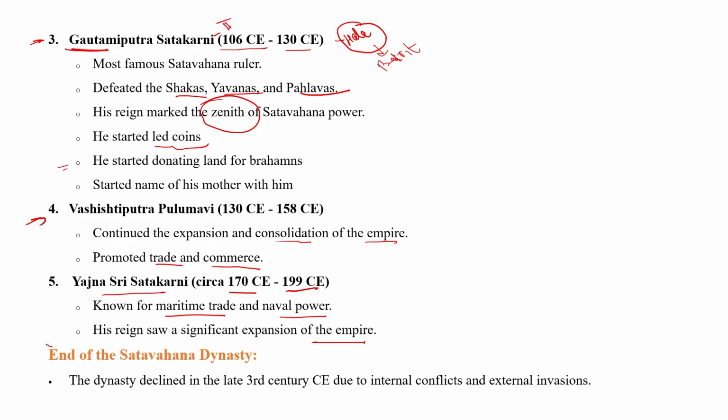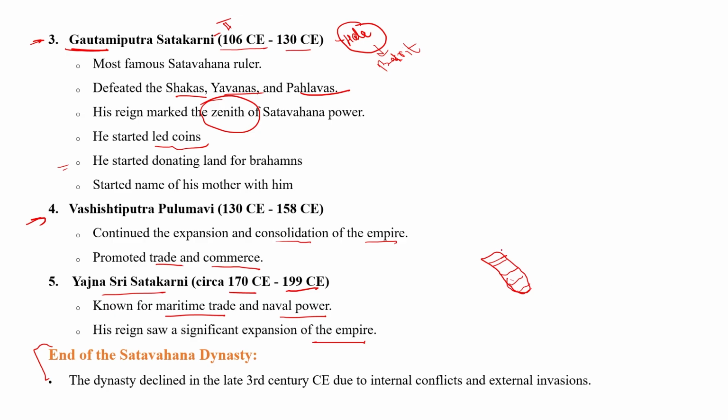Now after the death of Yajna Shri Satkarni, let's understand the geography of the Satavahana dynasty. The Satavahana Empire had expanded from North India to South India. There were several ministers dealing with the administration of the Satavahana Empire.